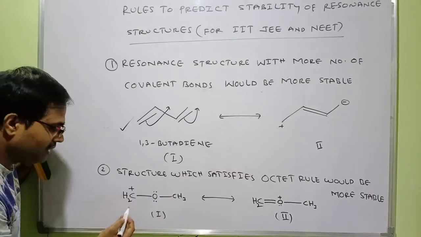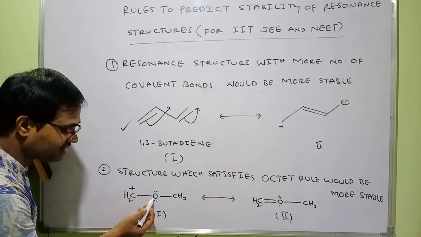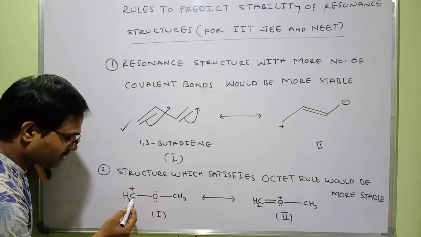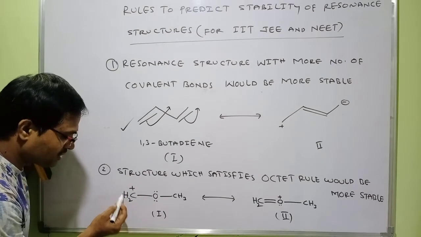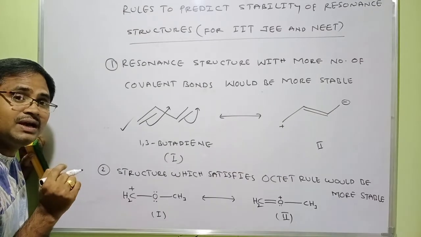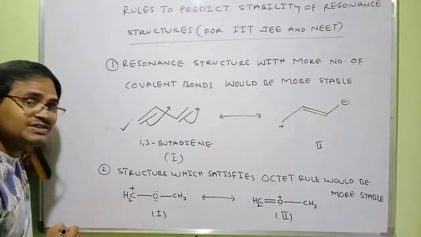This is CH2 plus. Here the carbon is the central atom, here oxygen is the central atom, and here carbon is again the central atom. Look at this carbon. It has one sigma bond with oxygen and 2 sigma bonds with 2 hydrogens, so totally 3 sigma bonds. Each sigma bond takes 2 electrons, so 3 sigma bonds means 6 electrons. So around this carbon you have 6 electrons.